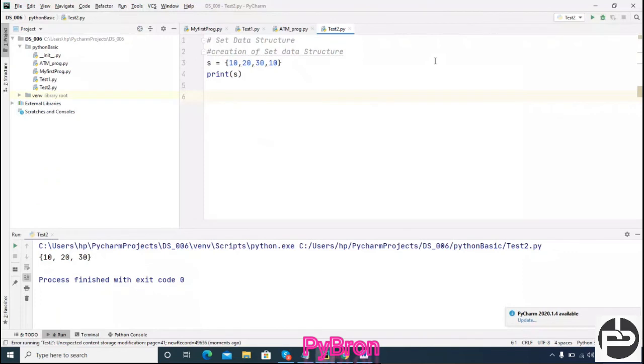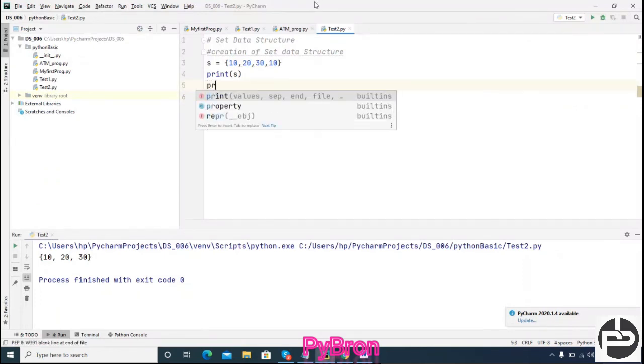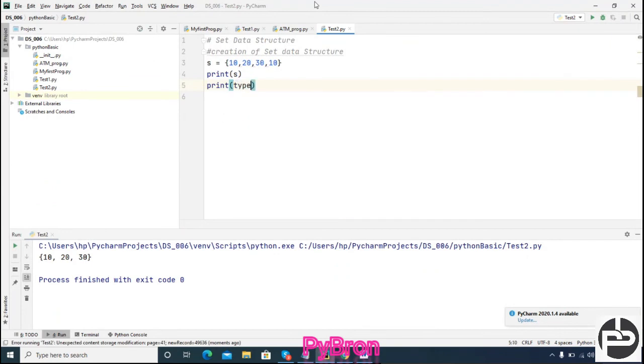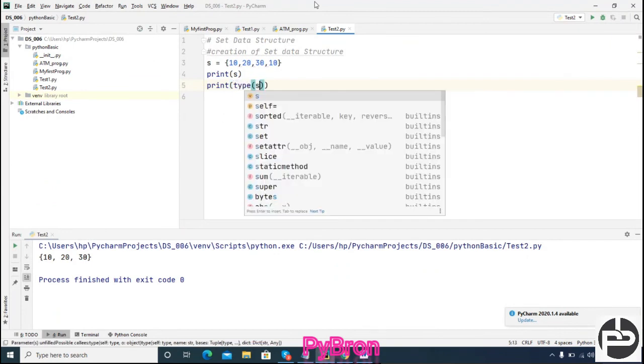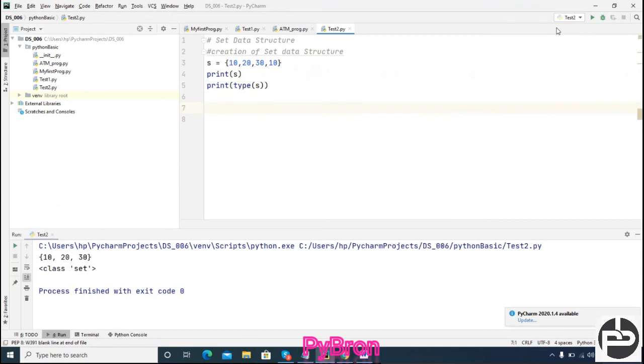Next, the set is done. So how to create the set? And one more thing, if you want to check the type of set, it should return set. Okay, no worries. Similarly, suppose you want to create your own set, so that is also possible. You can create your own set like this.